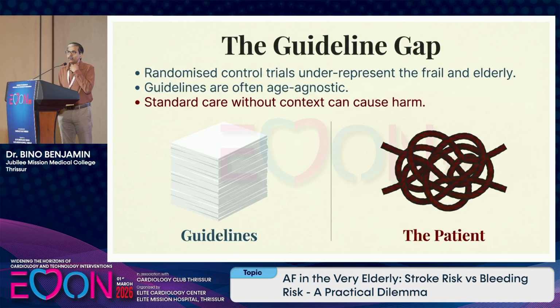Because if you strictly follow the guideline, randomized controlled trials usually exclude these elderly and frail patients from the study. So the guidelines are often age agnostic, but they usually don't represent this very elderly population in the data. So standard care without context can cause harm to the patient.